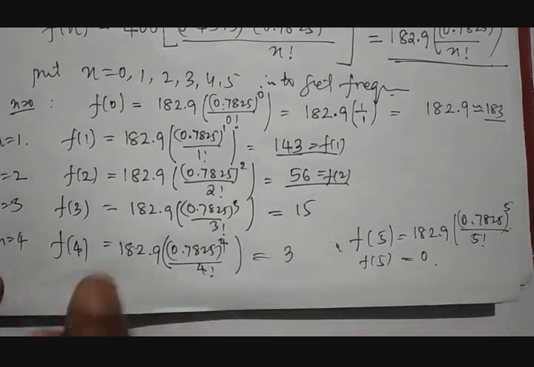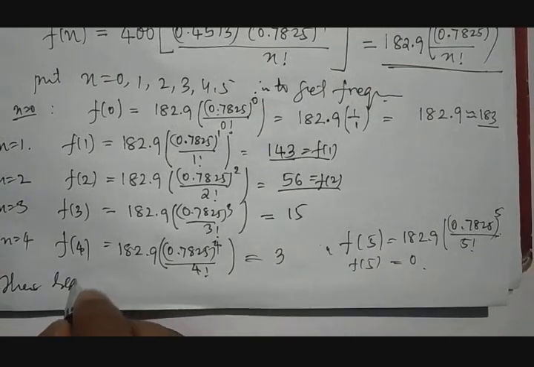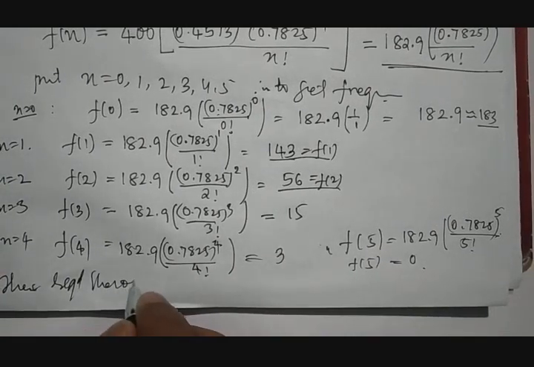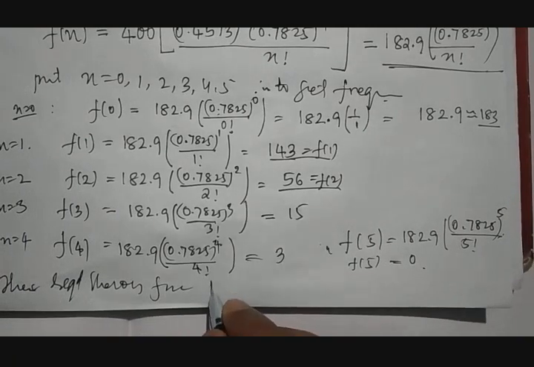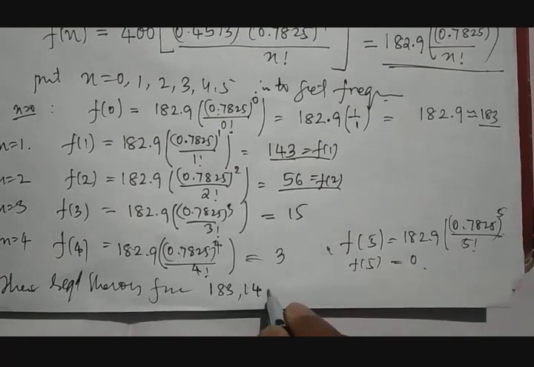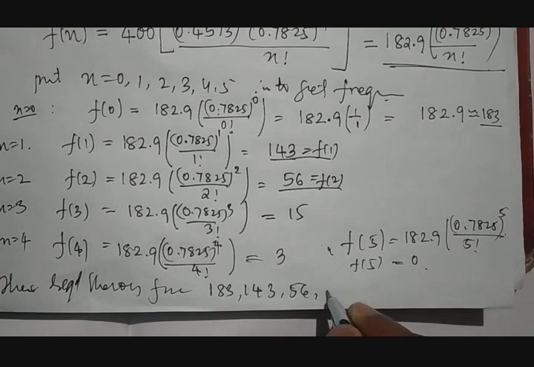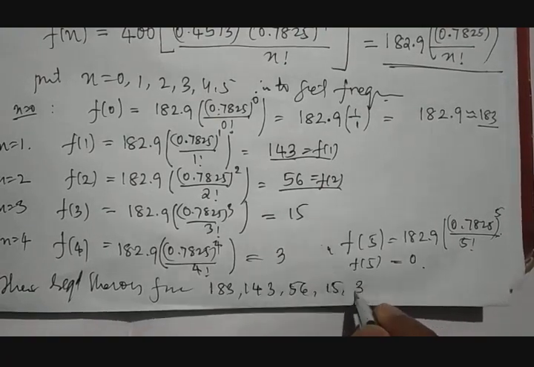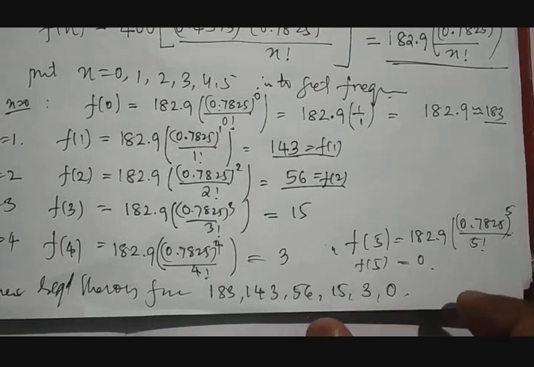Therefore, the required theoretical frequencies are, for 0 it is 183, and for 1 it is 143, next for 2 it is 56, for 3 it is 15, for 4 it is 3, and for 5 it is 0. These are the theoretical frequencies.